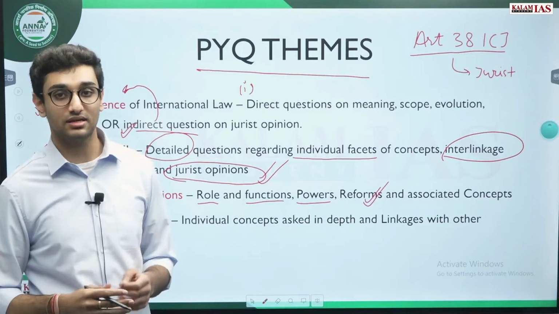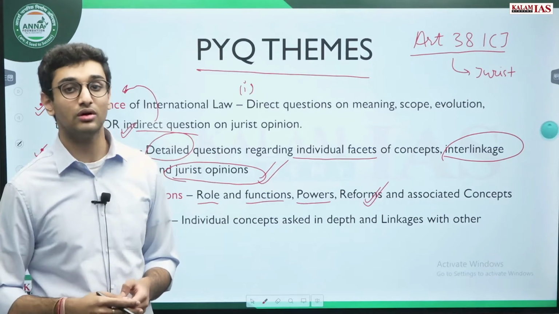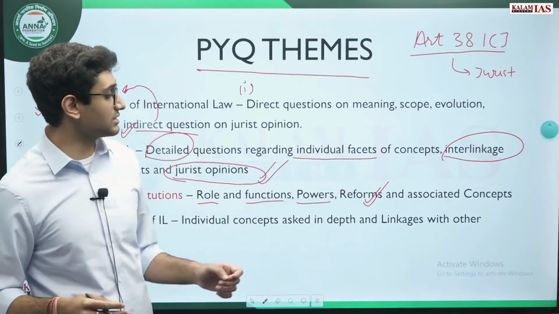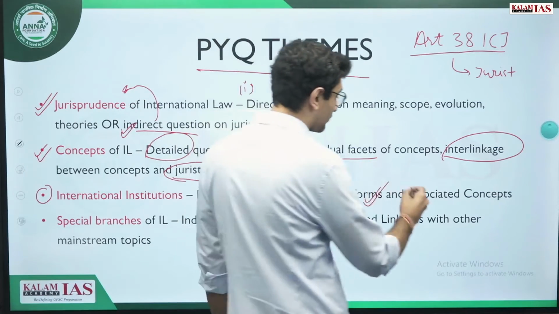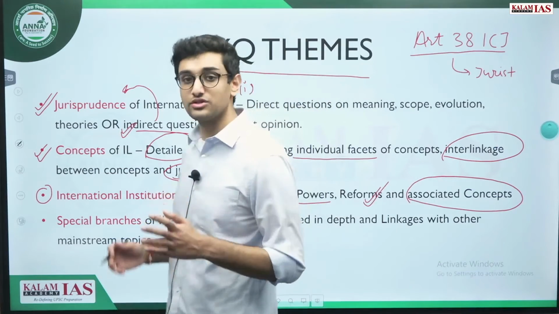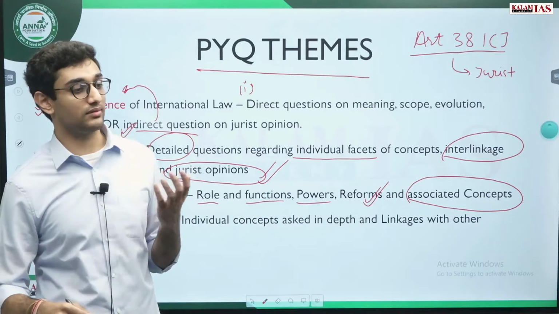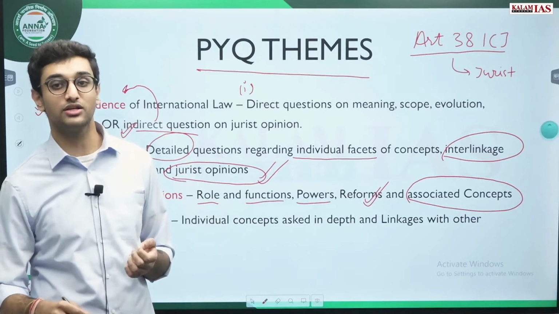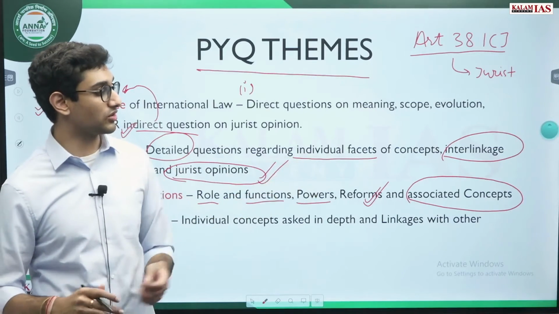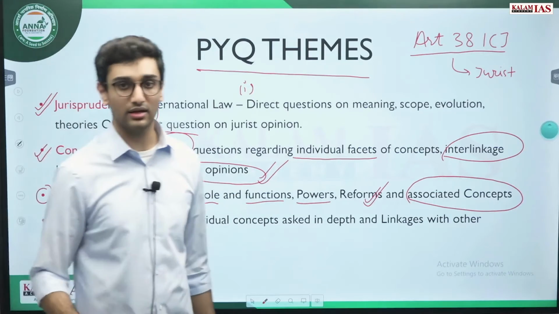In 2023 there was a question regarding the powers and functions of the WTO, World Trade Organization. These types of questions are asked along with their associated concepts. Each institution also has an associated concept. For instance, there is the veto in the United Nations Security Council. It is a concept under a particular institution, and a direct question on that can also be asked.